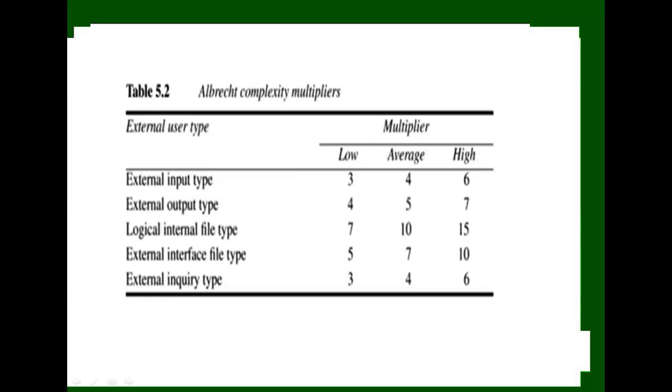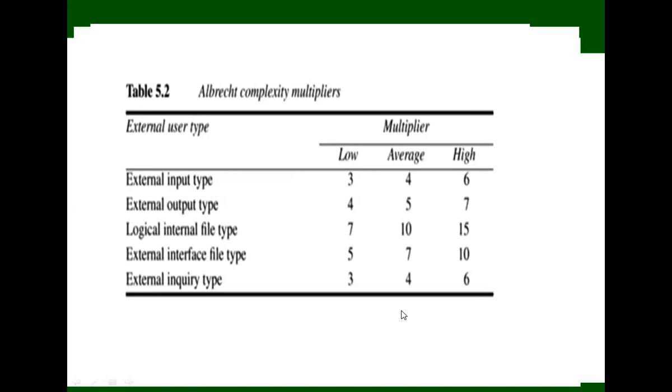You also see the Albrecht complexity multipliers table. If any doubt, please write a message.